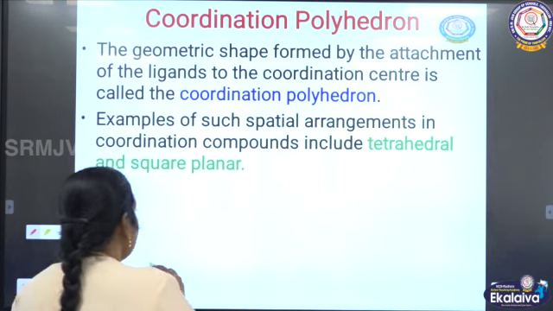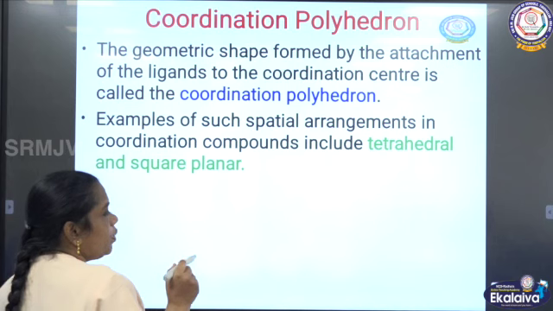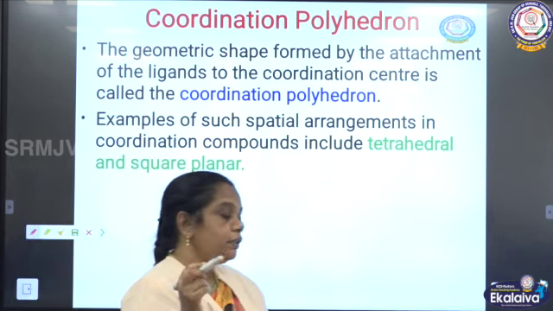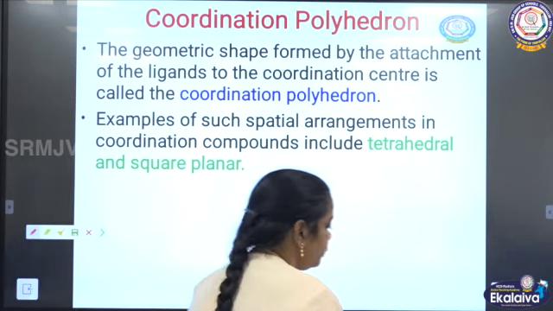So already we learned the coordination numbers 6, 4, like that.